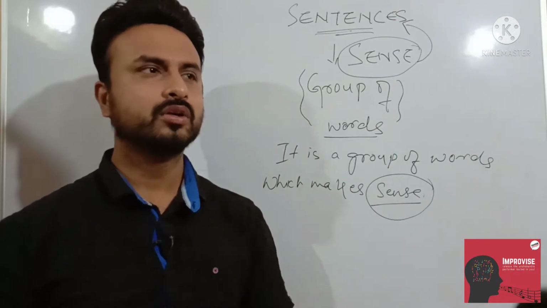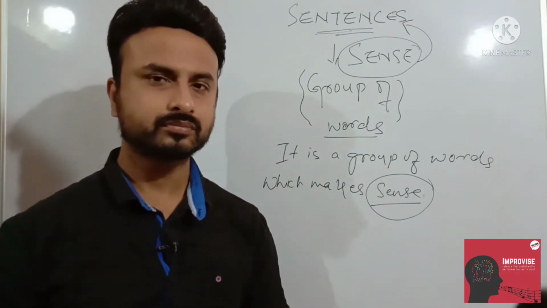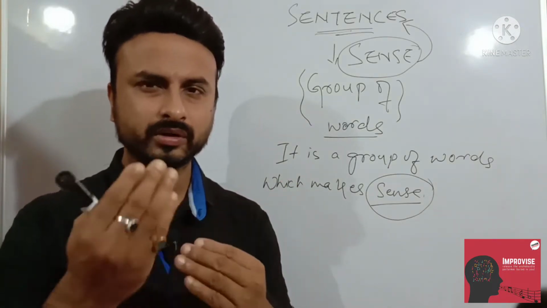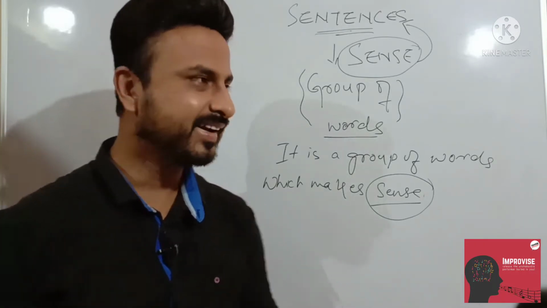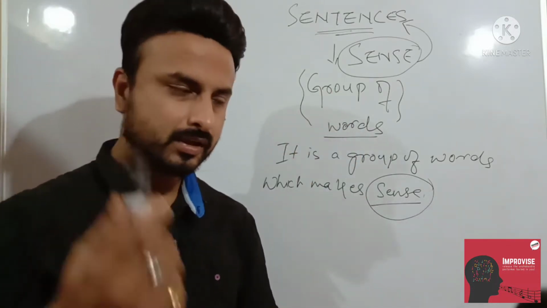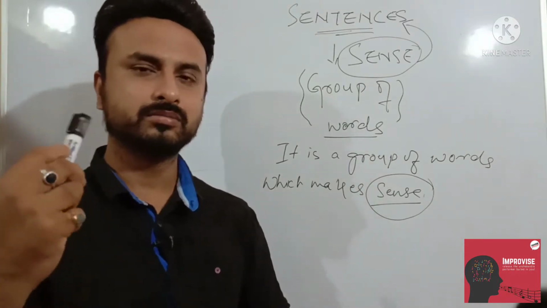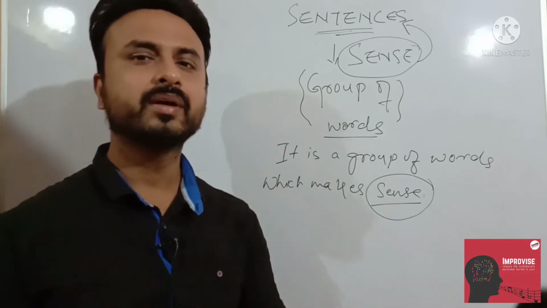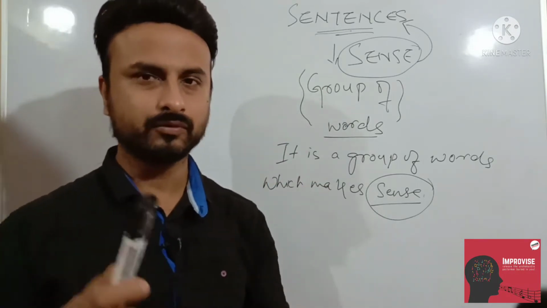When we are doing a conversation with somebody and they say something, we say, what are you saying? It doesn't have any sense. What are you talking about? It's totally nonsense, right? So the same thing: a group of words which makes sense is called a sentence. Now let's continue, because in the last video also I made about sentences, and today again I am making about sentences. Why? Because there is something most important that we have to look over.